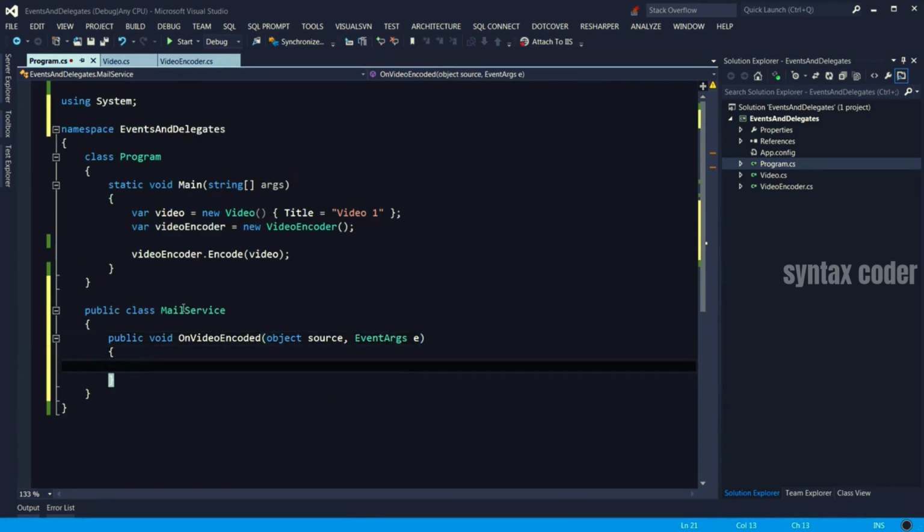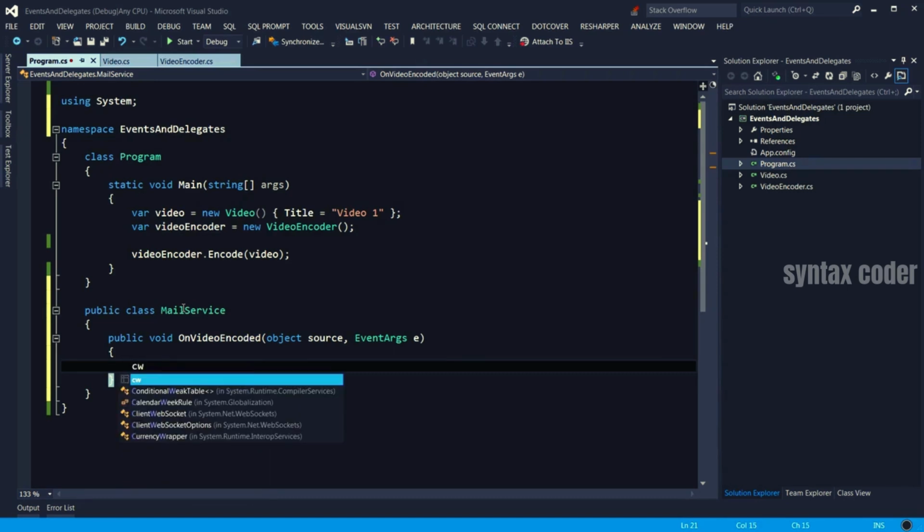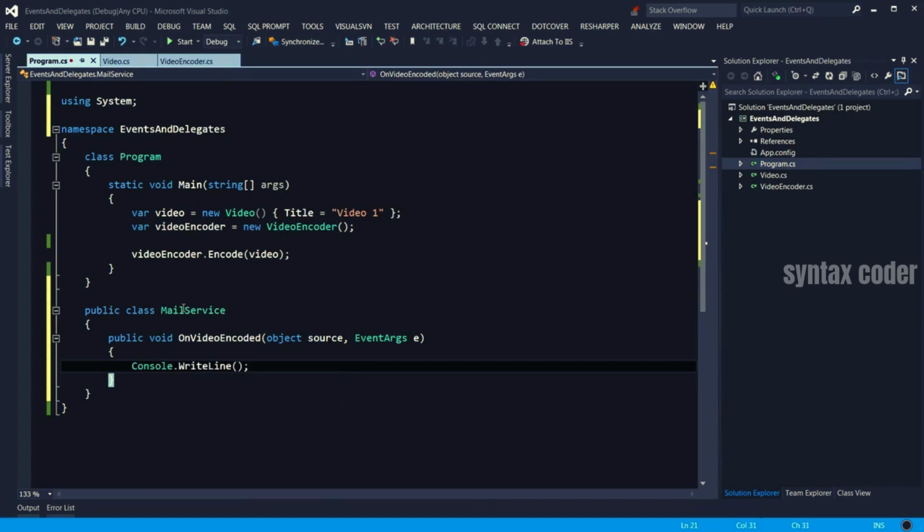Right? Now in this case, we don't want to send an actual mail. So I just want to simulate that. So we want to write a message to the console. I'll show you a quick tip here. Just type CW. That's a code snippet. If you press tab, that just writes Console.WriteLine. It's a way for you to quickly write code.